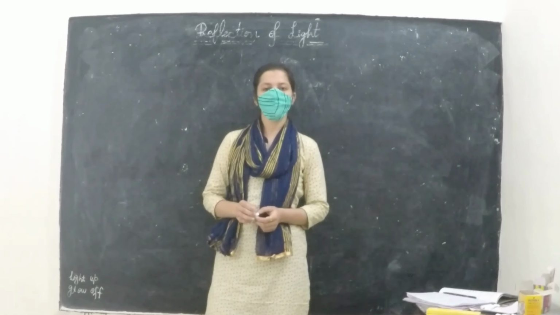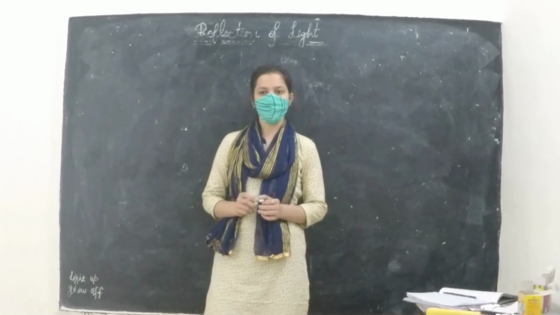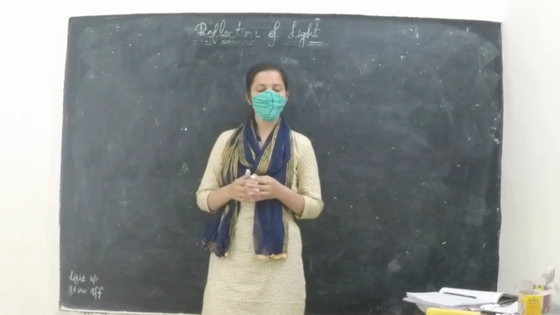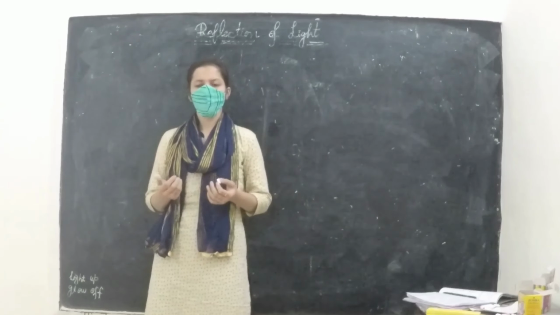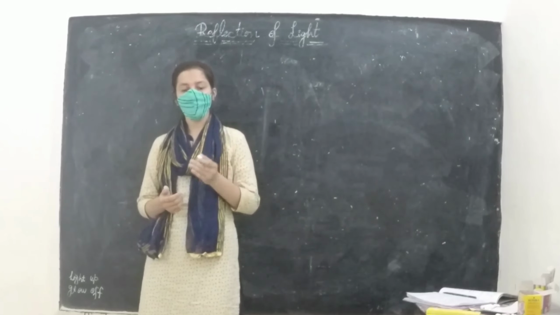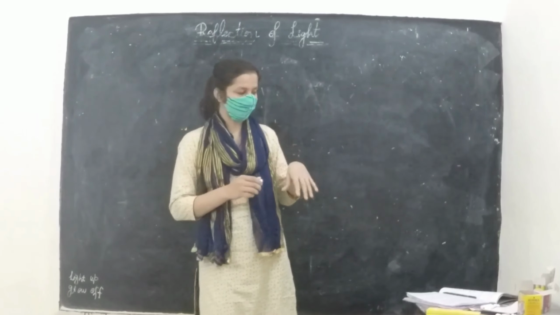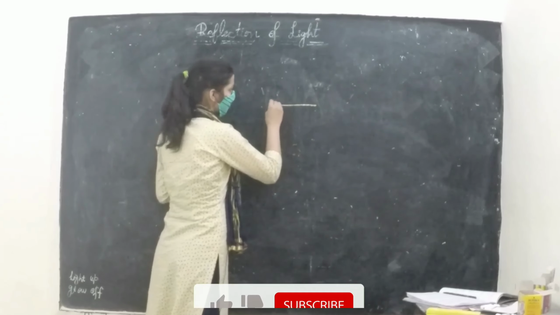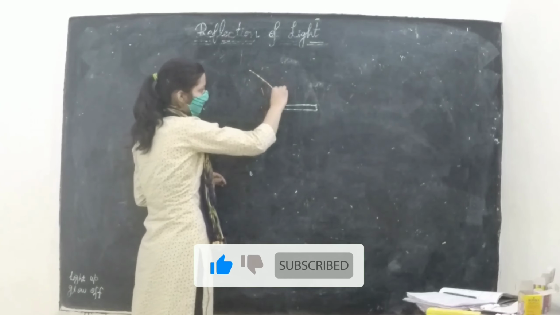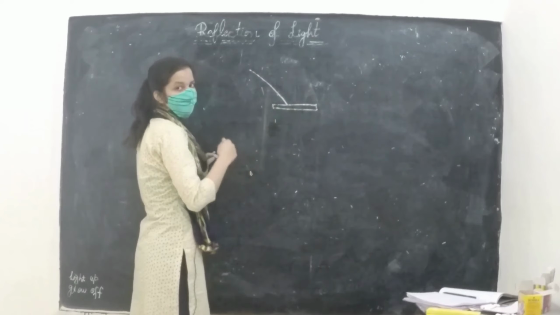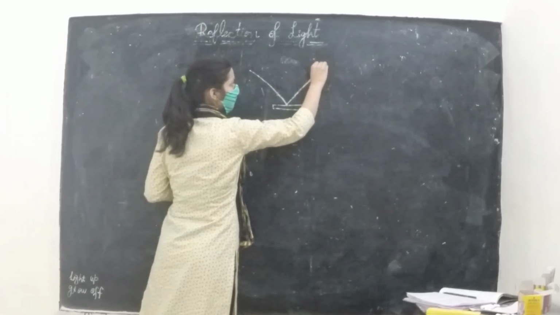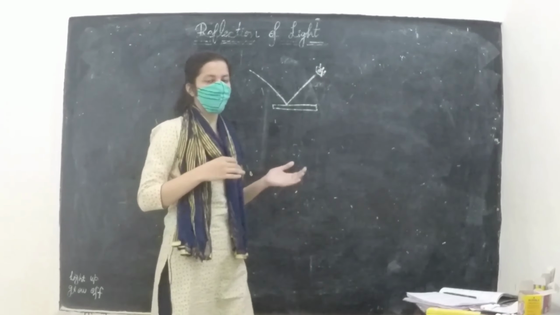Students, today our topic of discussion is reflection of light. First of all, we will see why we need light. As you can see, when there is dark in the room, we are not able to see objects clearly. But when there is light, then the light falls on that object. For example, let us take a pen. When the light from any source falls on this pen, it reflects some part of it, and then we are able to see that object. For this purpose we need light.